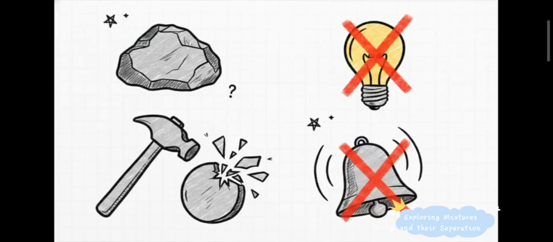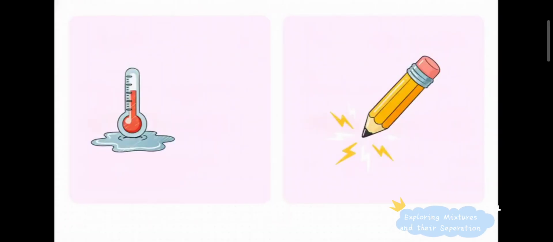Now flip the script, because nonmetals are basically the exact opposite. They're dull, they're brittle, so they shatter instead of bending. They are terrible conductors, and if you hit them, you definitely won't hear any nice ringing sound. They mostly just sit there quietly. But, science loves to throw us a curveball, so we have to highlight the massive exceptions here. Metals are pretty much all solids, right? Well, except for mercury, which is technically a metal but just sits there as a liquid at room temperature. And nonmetals are supposed to be terrible conductors?